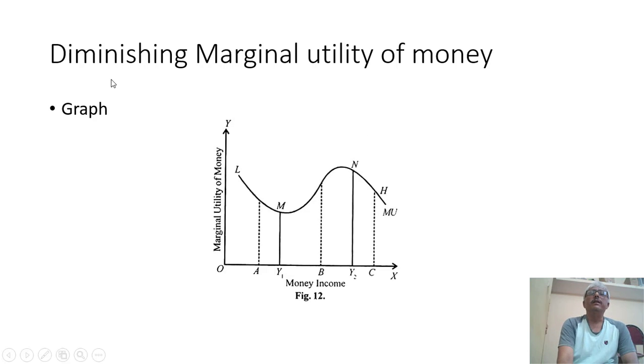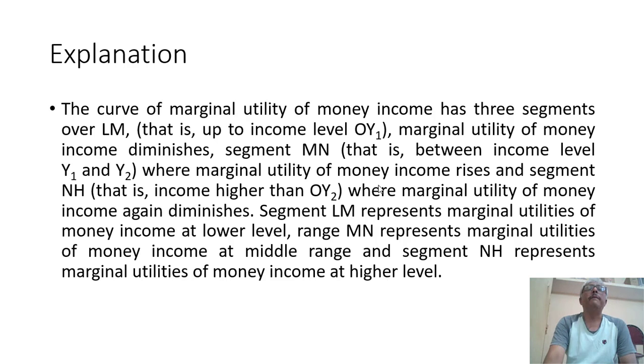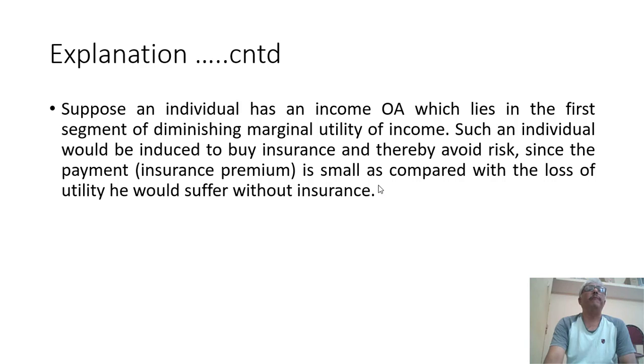See here, the marginal utility of money in the LM segment decreases, in the MN segment it increases, and again in the NH segment it tends to decrease. So in this hypothesis, he believed that the marginal utility of money cannot always decrease. That has been explained in this graph by Milton Friedman.